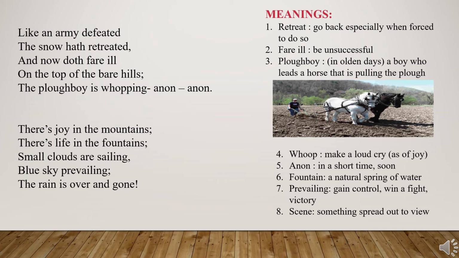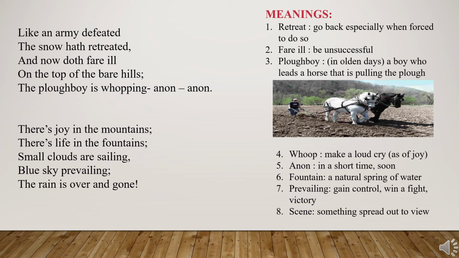What is this line all about? The snow hath retreated and now doth fare ill. Hath means have retreated. The snow has retreated, and now doth fare ill. Doth means, as I told you before, does. Doth is does. Fare ill means unsuccessful. On the top of the bare hills. What is the meaning of these three lines, miss? The meaning is, see children, once the winter season has gone, usually in winter you have snowfall.